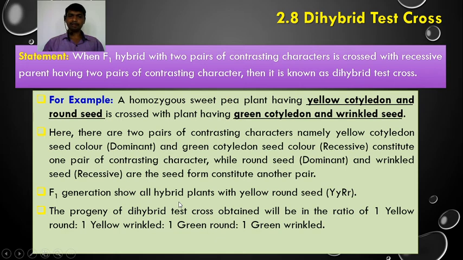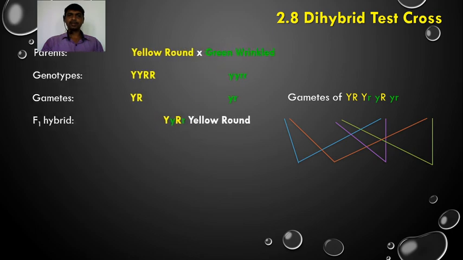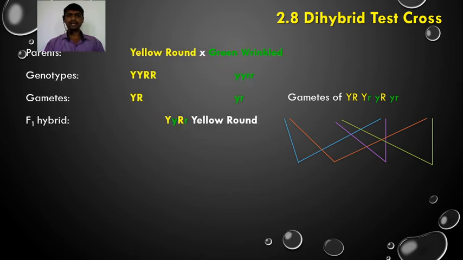So what happened in the dihybrid test cross? When this F1 hybrid, that is yellow round seed, has been crossed with a homozygous recessive parent, that is the green cotyledon and wrinkled seed parent, we get all four individuals in the ratio of 1:1:1:1. Now we are going to perform this cross. The parents are yellow round and green wrinkled. Now these two parents are crossed with each other.